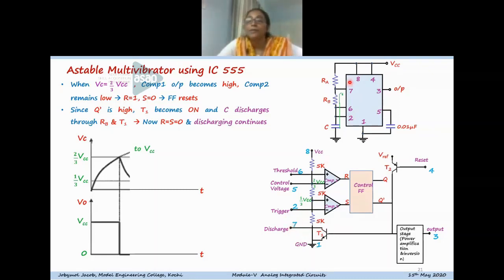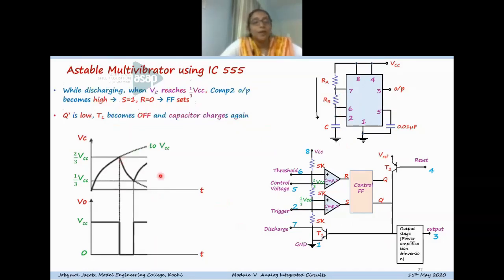So this capacitor can discharge through the internal transistor, and in the discharging path there is only one resistor involved, that is RB alone. The on resistance of the transistor can be neglected. This is the internal transistor T1, and this shows the discharging path of the capacitor, which is shown in this waveform. So the capacitor will discharge.